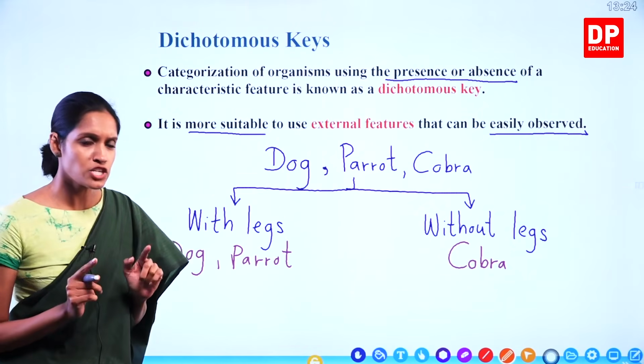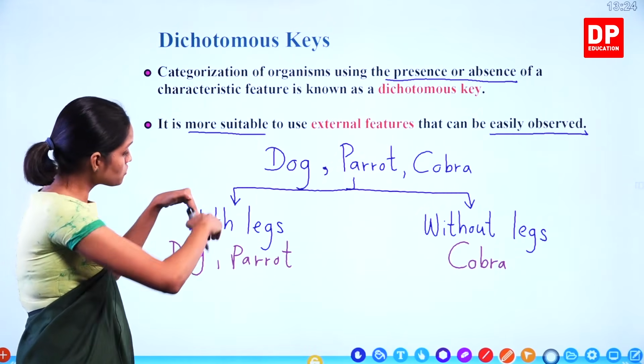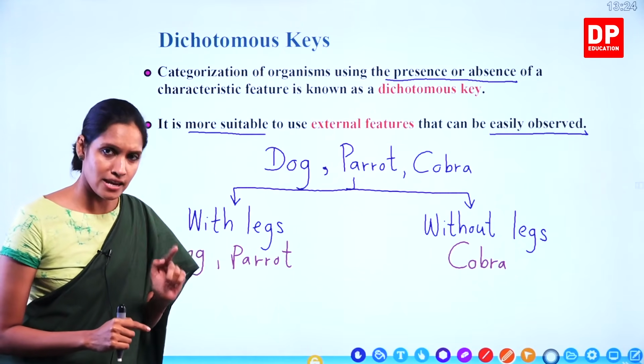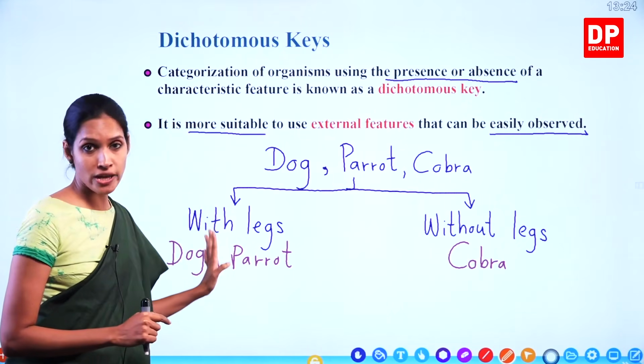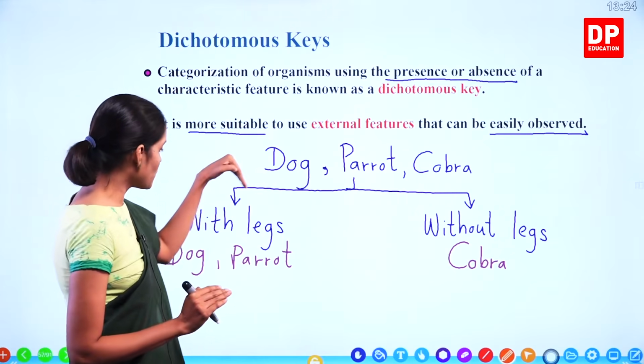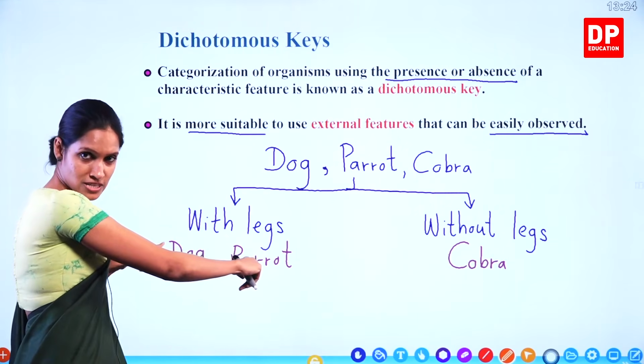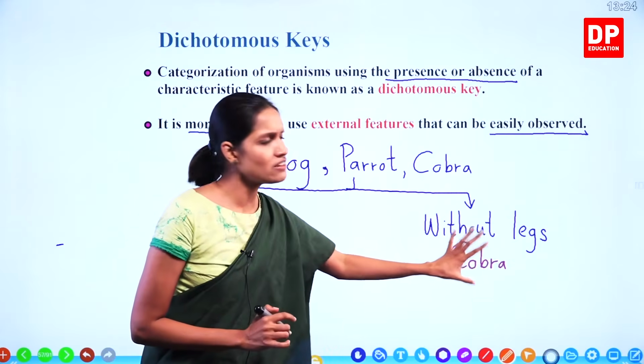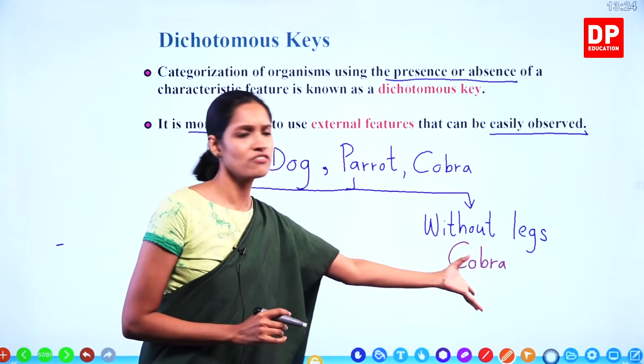The next condition is you have to keep on going till you go to one last animal or plant, one last organism. Understand? Now here we have two organisms together, two animals together. Here we have only one. Can we divide this anymore? Because we already have one animal.